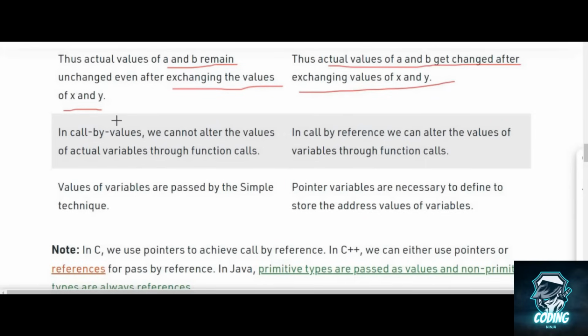In call by value, we cannot alter the values of the actual variable. In call by reference, we can alter the values of the variable through the function call.